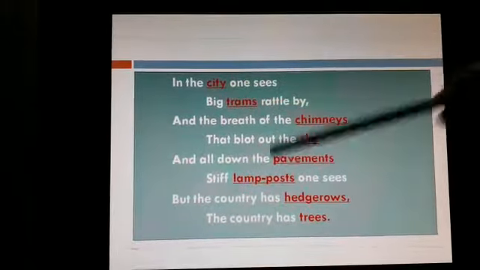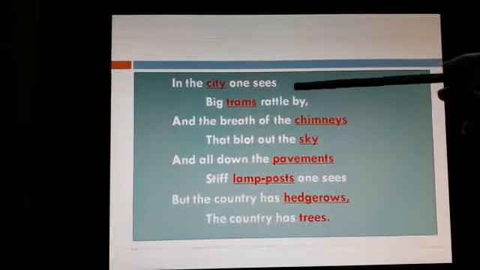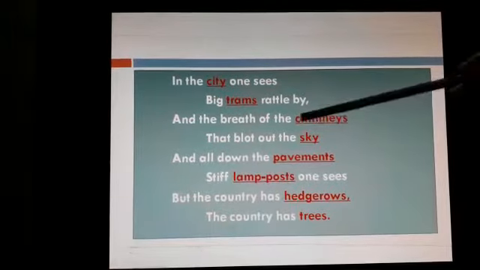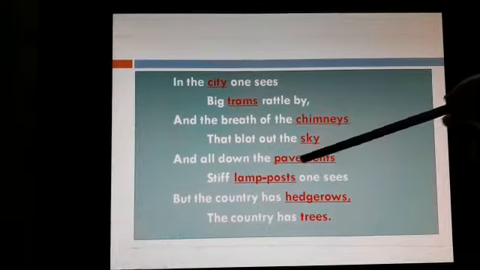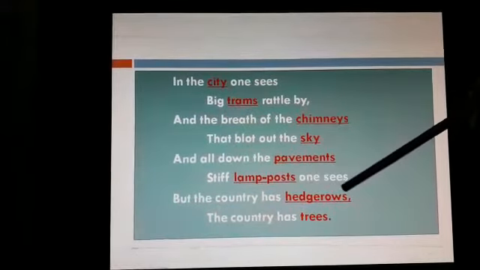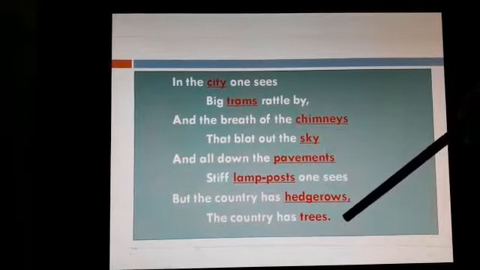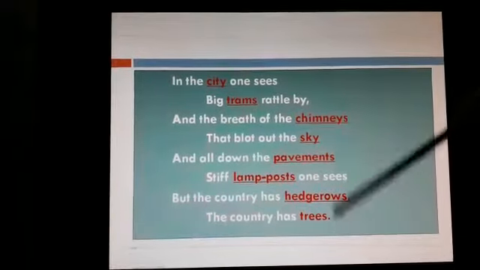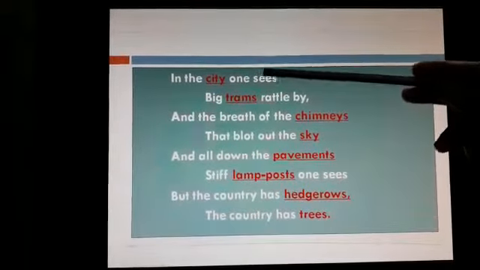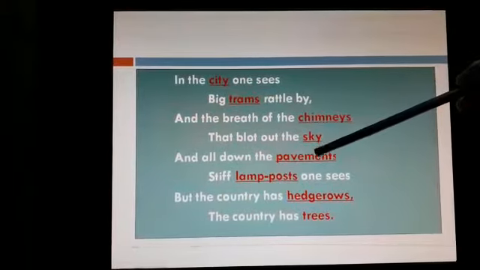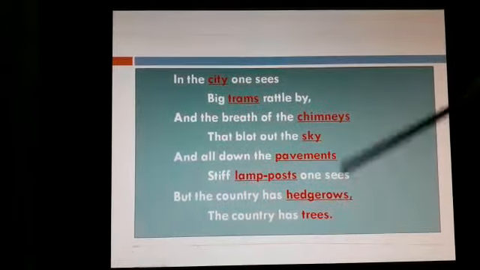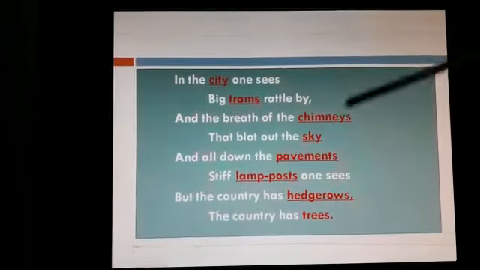In the second paragraph of the same poem: In the city one sees big trams rattle by and the breath of the chimneys that blot out the sky, and all down the pavements stiff lampposts one sees, but the country has hedgerows, the country has trees. This is the second paragraph and whatever we see in red color are the nouns. For example, city, trams, chimneys, sky, pavements, lampposts, hedgerows and trees. So these are the nouns in this second paragraph of the poem.